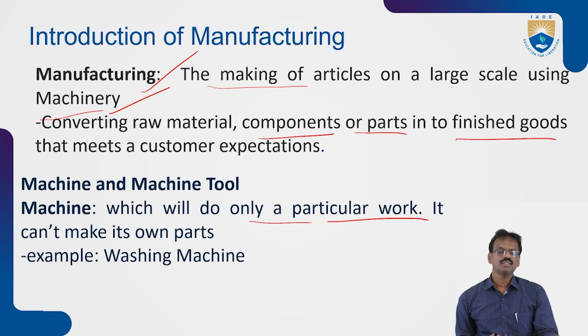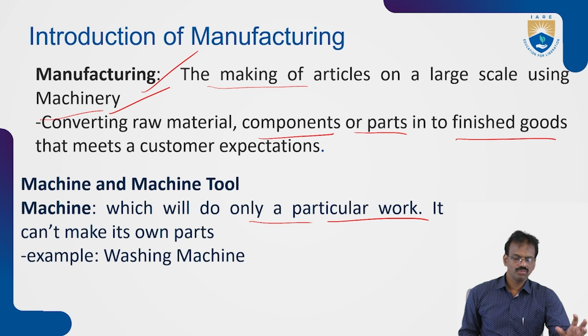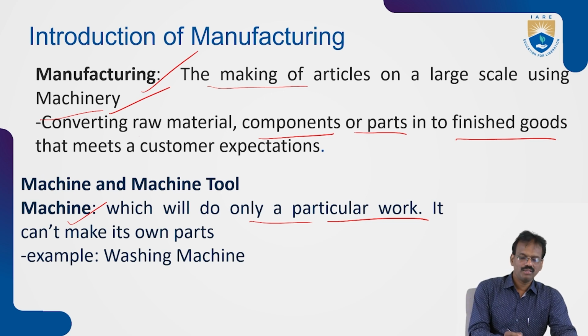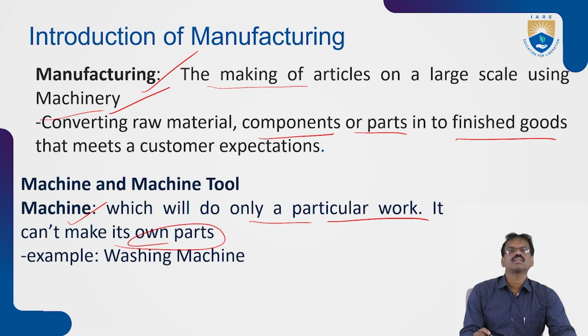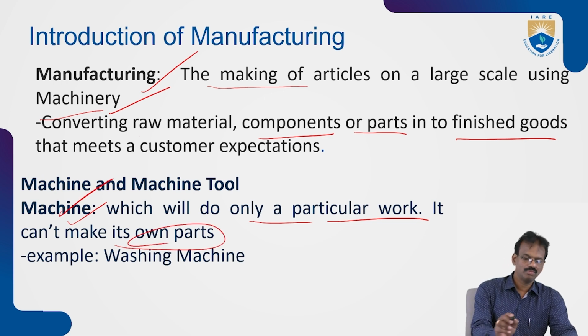Just like a grinding machine does grinding only, and a mixer does mixing only. So a machine performs only one operation, it cannot perform multiple operations, and it cannot make its own parts. That is called a machine.